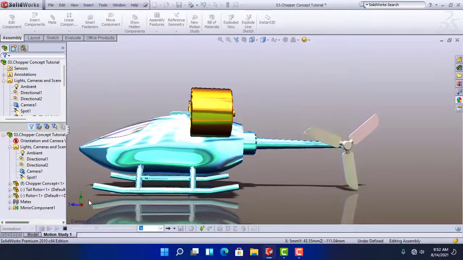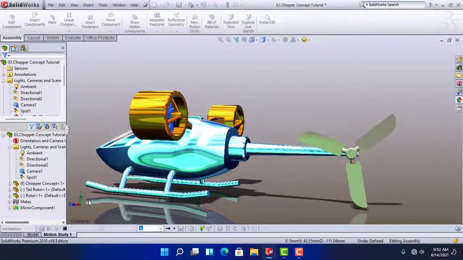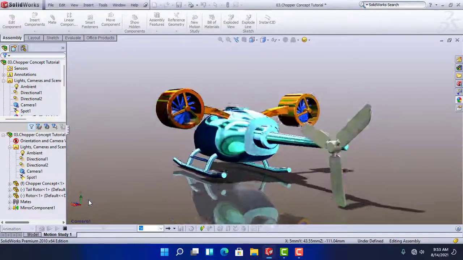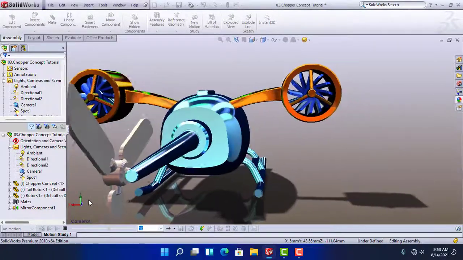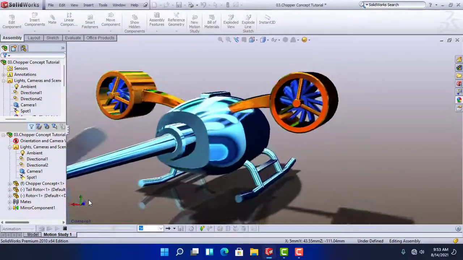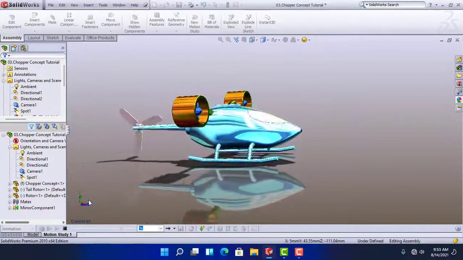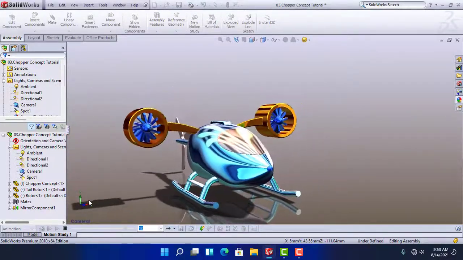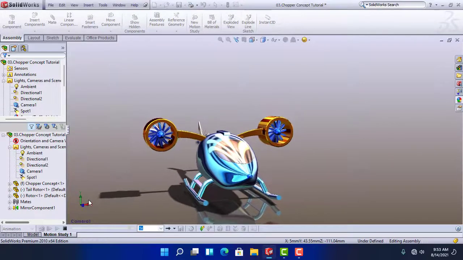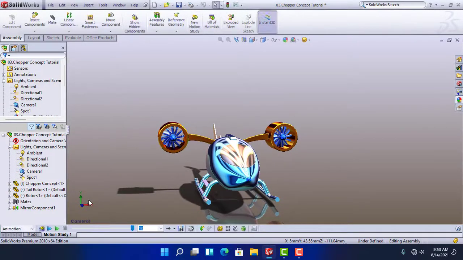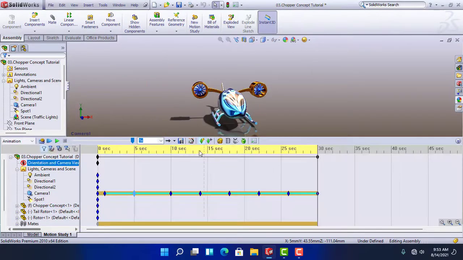By using only the camera we can create a showroom animation like this. Now it looks like our helicopter is being filmed by Top Gear or something. Okay, the animation looks cool.